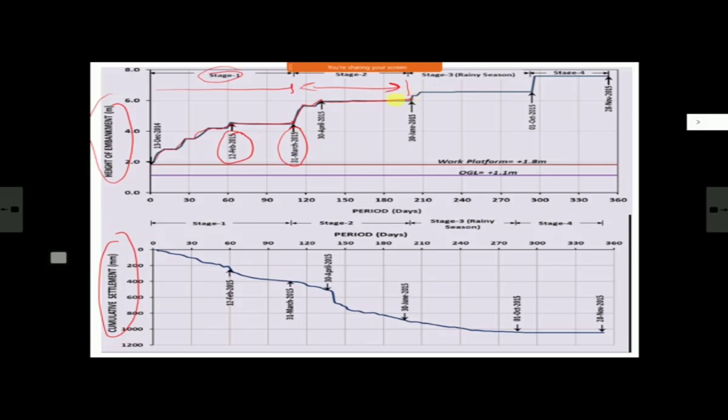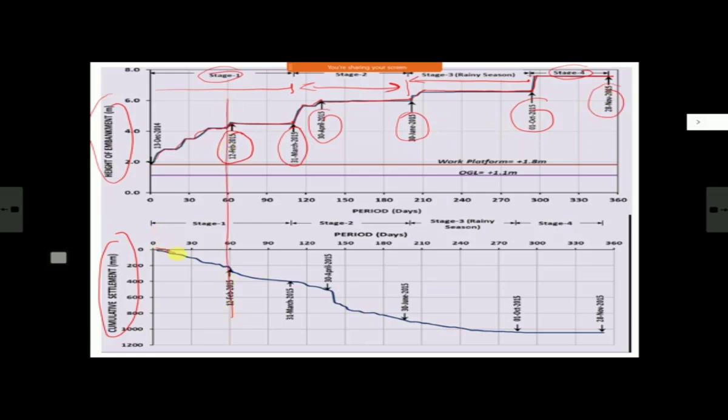And then the third stage, because theoretically we saw horizontal, but everyday progress will not be the same. One day maybe you build, and the next 3 days you don't build, something like this. So these are various stages. You can see this is April to June. Then this is the third stage, the rise increases, and this is the waiting period, and this is rainy season also. And then there is stage 4, some height, and this is stage 4. This bank was done in 4 stages, and you can see these are various stages. This is June, October, and November, and you can see the pattern.